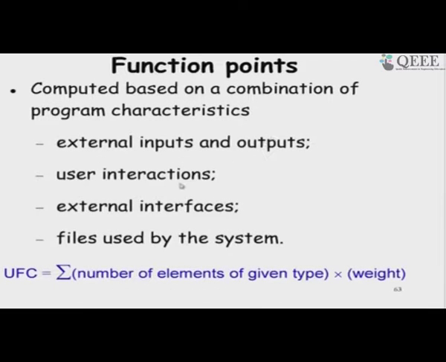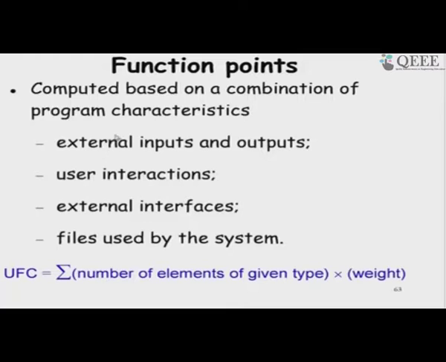As I was saying, there are 5 parameters that we can identify from the requirements. One is the external inputs. The external inputs are the data that is given by the user or by an external system that changes the state of the system. That means they get stored internally or modify data internally.